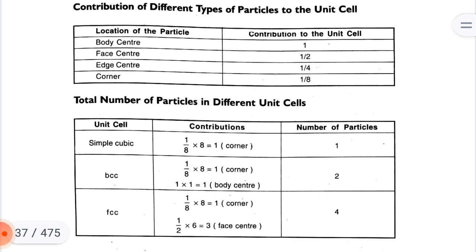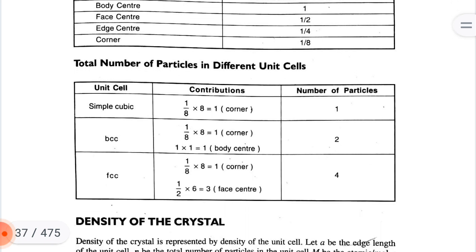Total number of particles in different unit cells. Simple cubic: contribution 1/8 multiplied by 8 corners equals 1. At each corner the number of particles is 1. BCC: corners contribute 1/8 multiplied by 8 equals 1, corner 1 multiplied by 1 is equal to 1. Body center number of particles is 1, so total is 2.